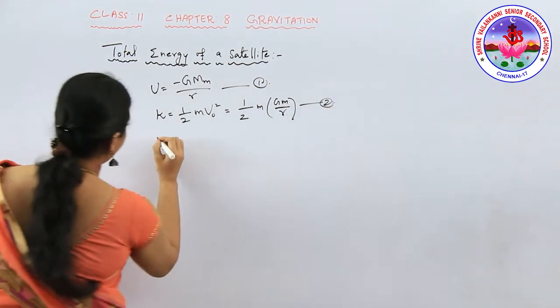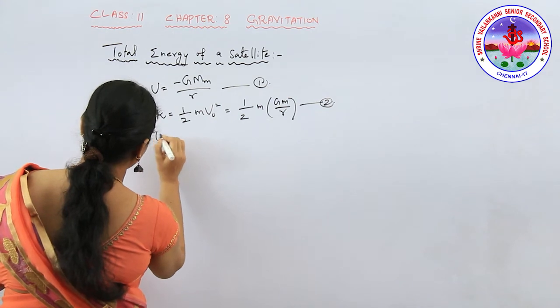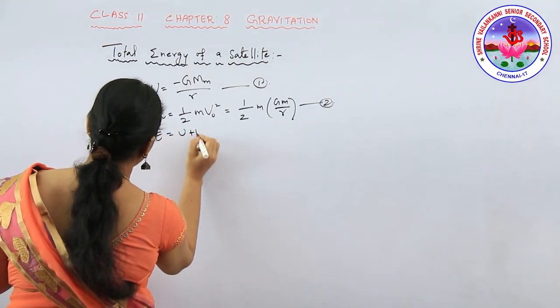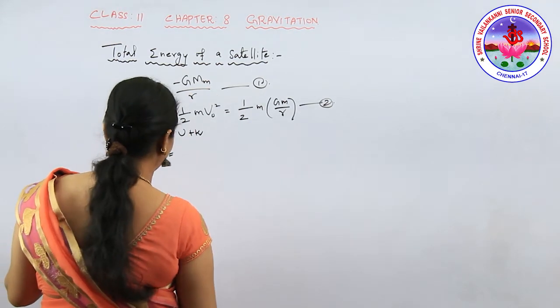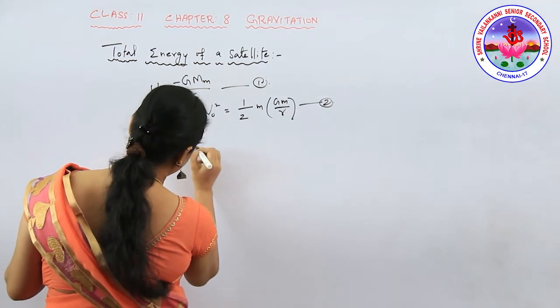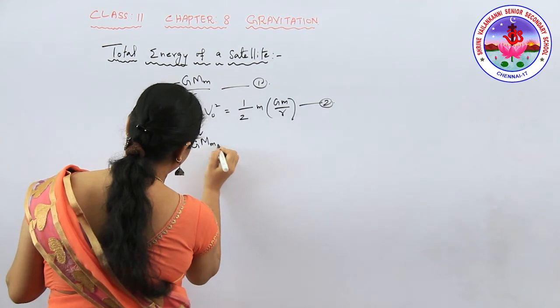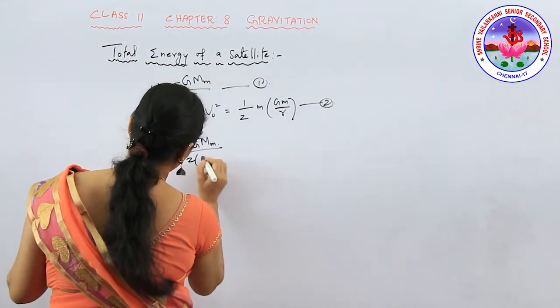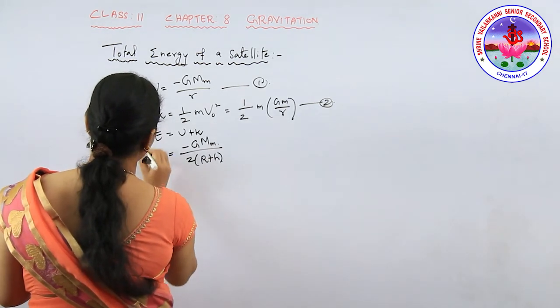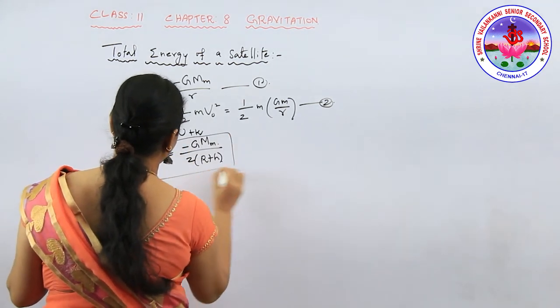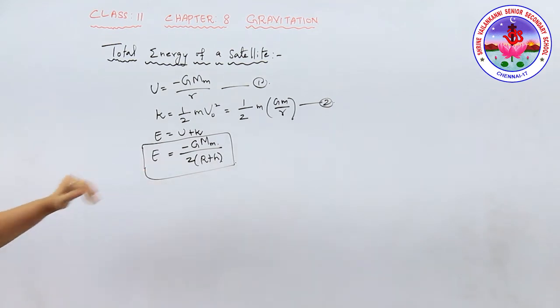We need the total energy here, so E is equal to U plus K. When we add both equations 1 and 2, we will get minus G M m by 2 into (R plus h). So this is the total energy.